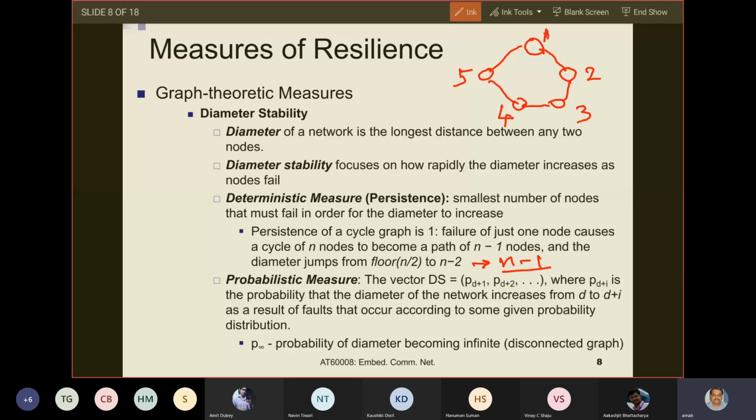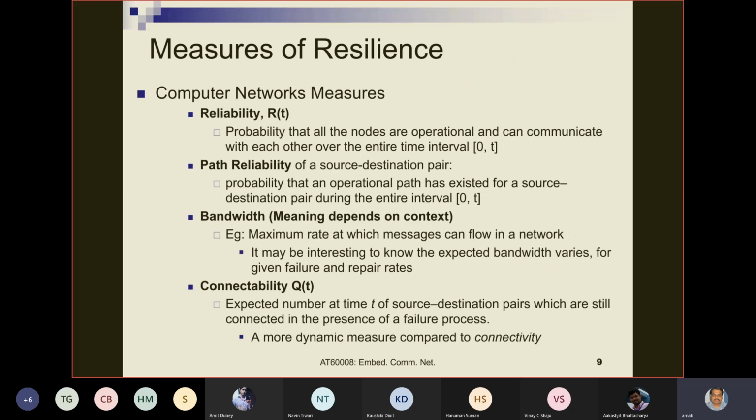Yes. So then we come to the probabilistic measure, or leave the probabilistic measure. You just read it. We will not use it. So I'm just going to the next slide. So then measures of resilience: we were talking about graph theoretic measures and now network measures.